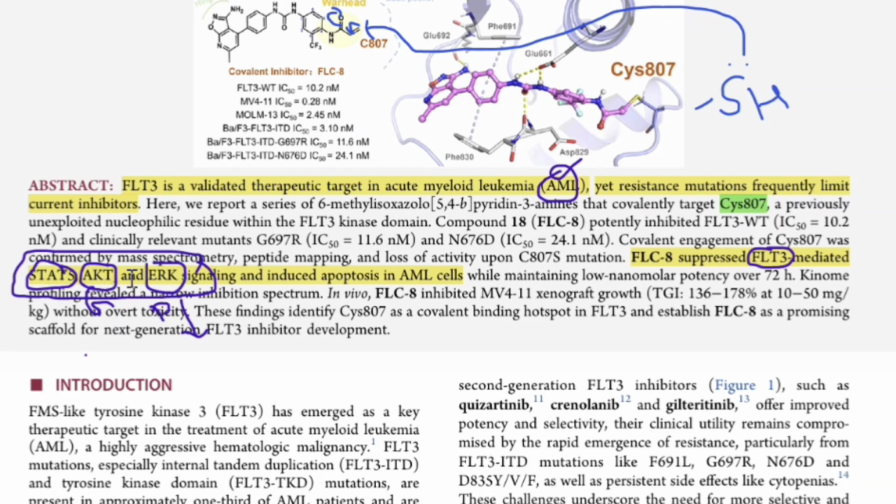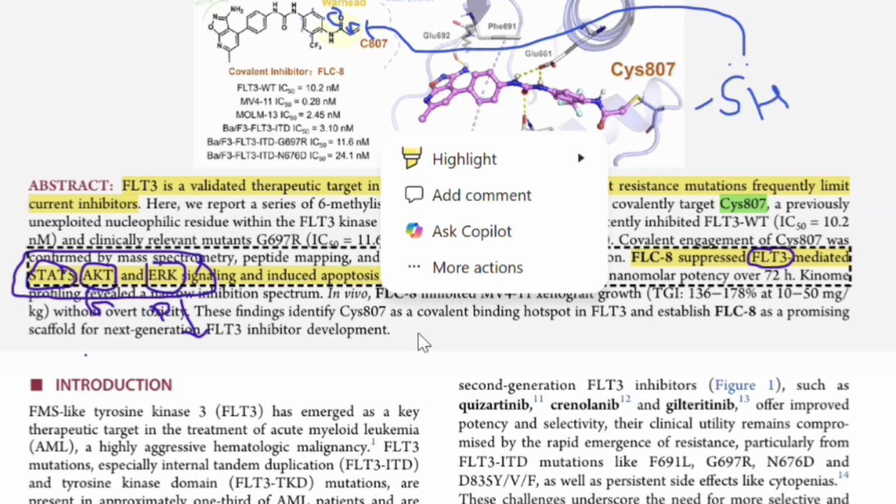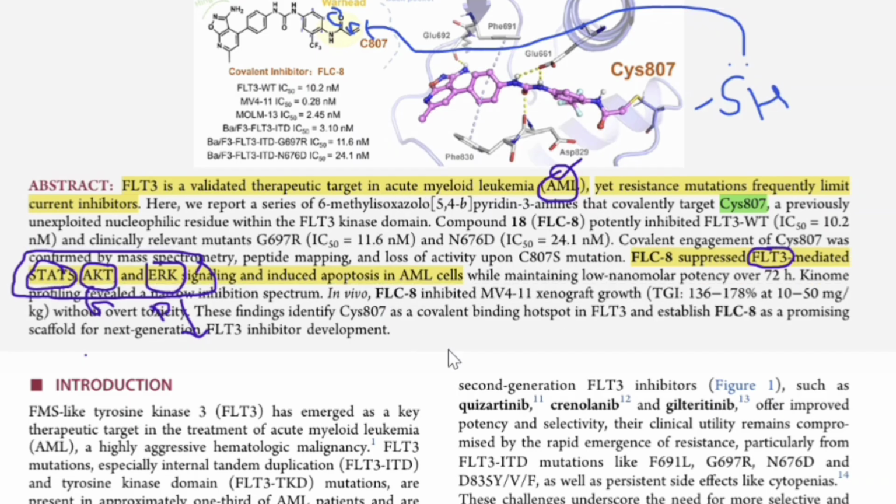So they have targeted all these downstream pathways with the compound they have discovered. Downstream targeting means it has blocked these pathways. So it will block the survival, growth, and proliferation driven by the FLT3 kinase. That means it will suppress FLT3 working, and eventually lead to the apoptosis of AML cells. Apoptosis means death of AML cells.